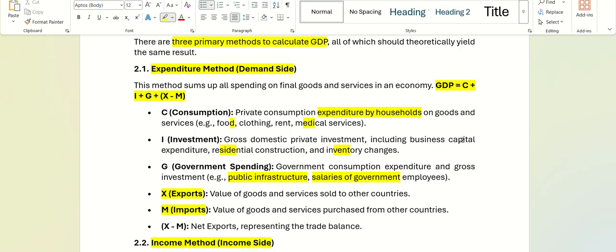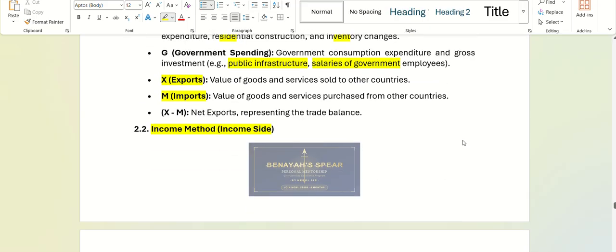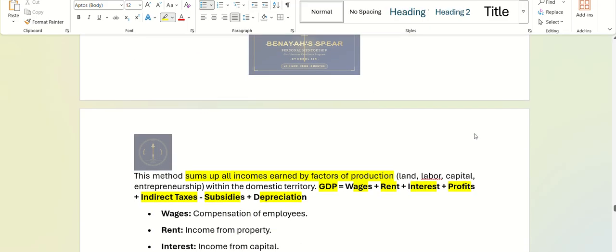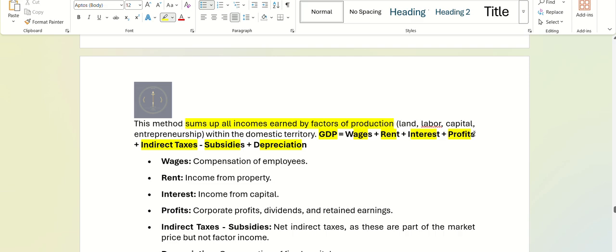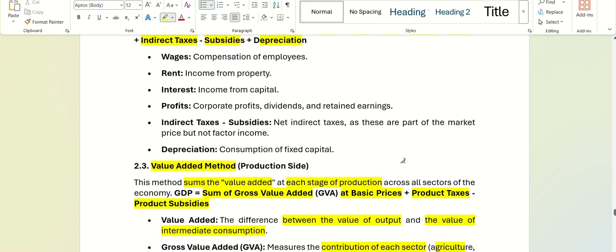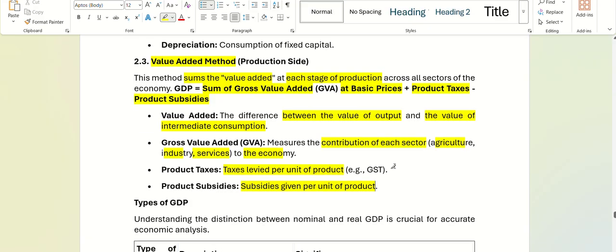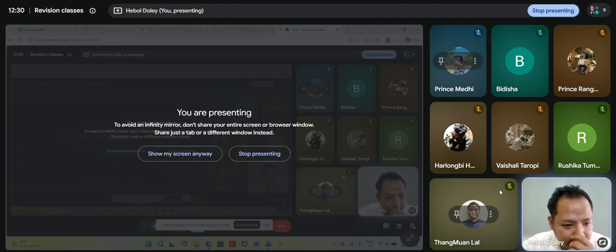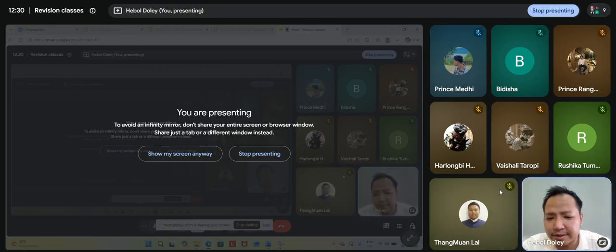The income side method is done to see how much income our country has earned, and in the value addition method, we see how much production has taken place in the country. So all these methods have different purposes.